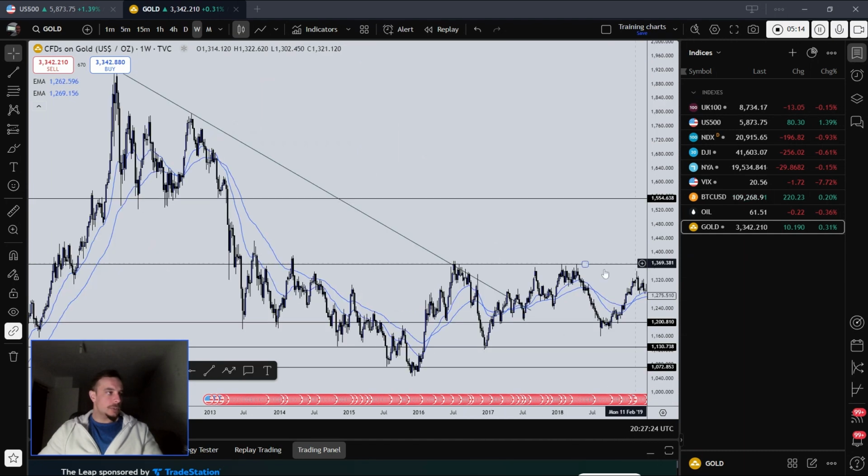Another thing I would like to add is that we have dynamic and static support and resistance, where static is the horizontal lines or horizontal levels which are support and resistance, and then we have dynamic support and resistance, which could be used with trend lines or indicators like the moving averages. We could use it as well with the Bollinger Bands.